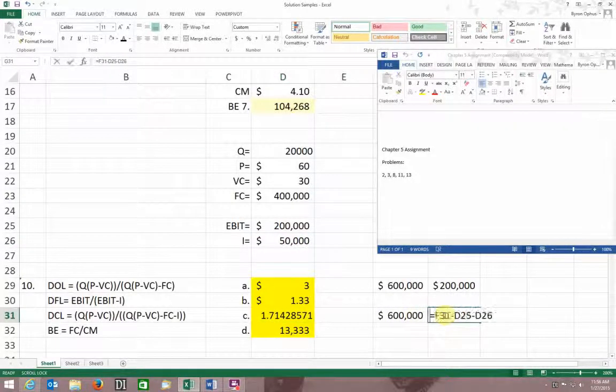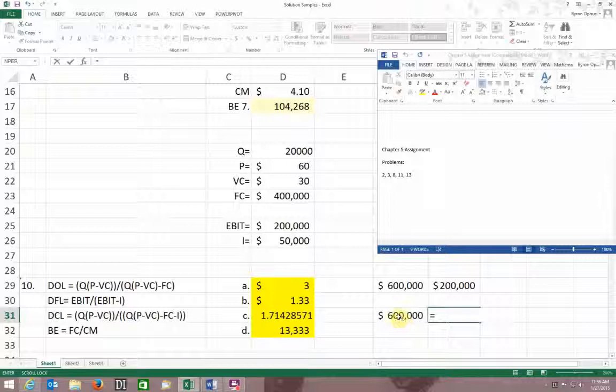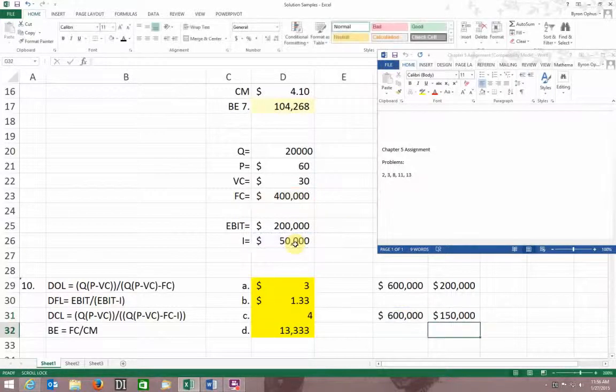So I'm going to say that this is equal to my quantity times my price minus my variable cost, minus my fixed cost, minus my interest cost. I have no idea why I had the wrong number in there, but this one looks correct now.